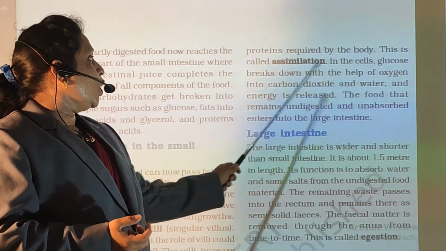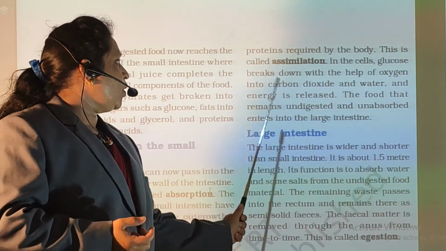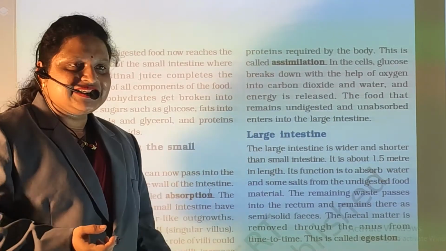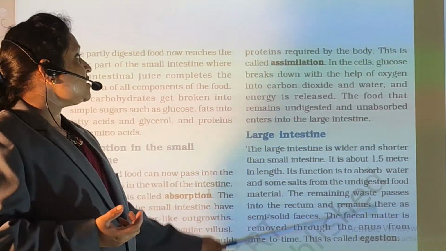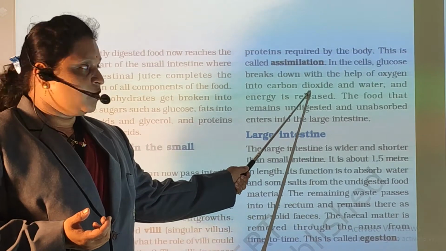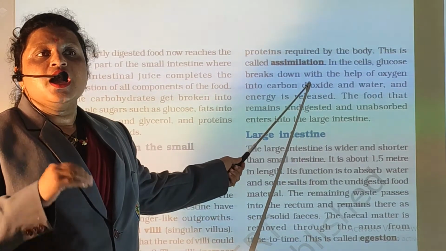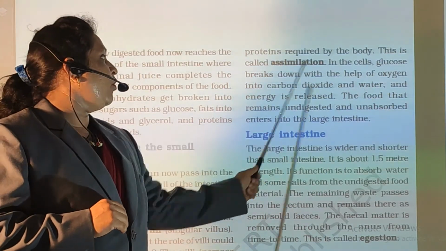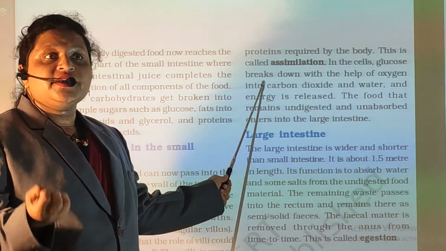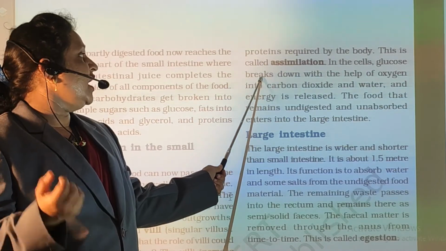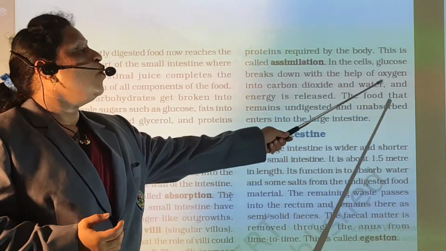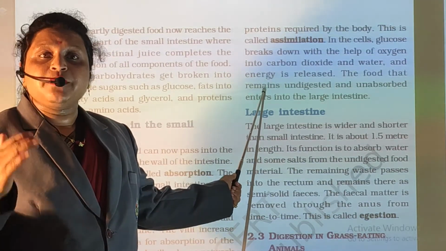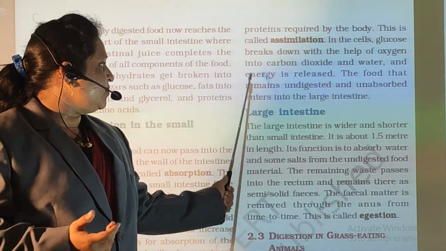In the cell, glucose is broken down with the help of oxygen into carbon dioxide and water, and the energy is released. What happens with the glucose? Then glucose is broken down. Glucose is not only a sugar. So glucose is broken down with the help of oxygen. जब शुगर या ग्लूकोज की मात्रा जो होती है जब वो ब्रोकन डाउन होती है with the help of oxygen, then it releases the energy. उसके बाद हमको फूड से एनर्जी मिलती है.